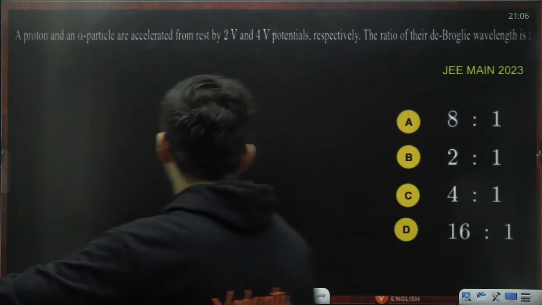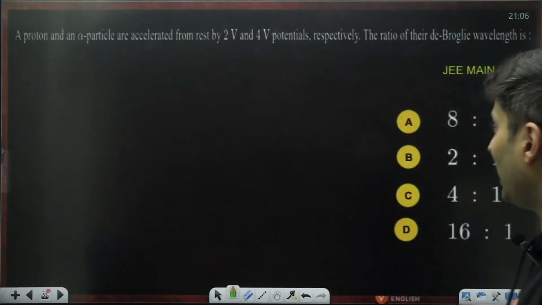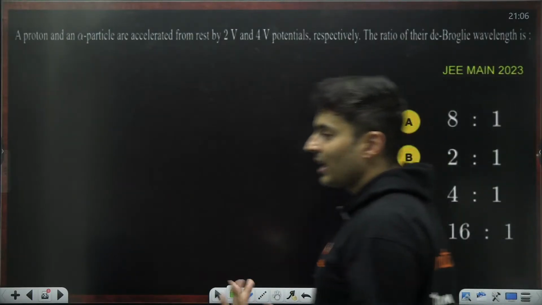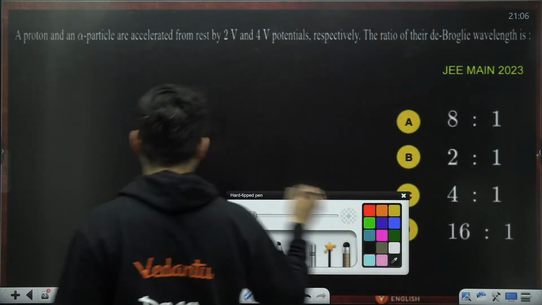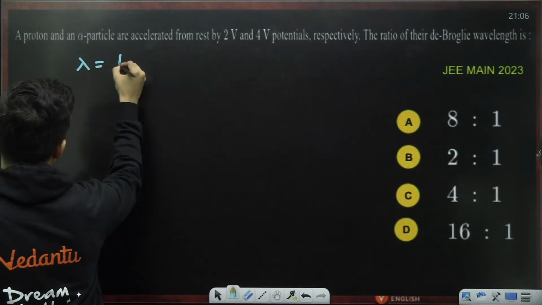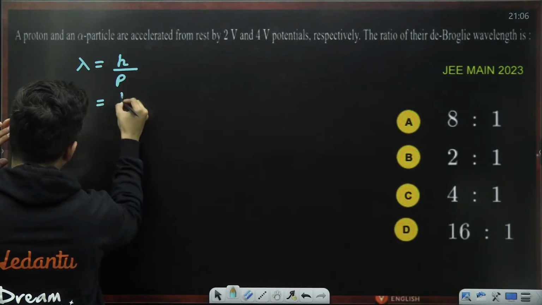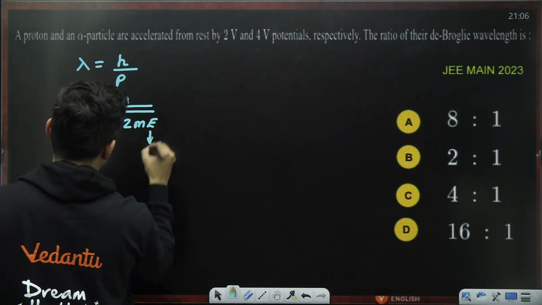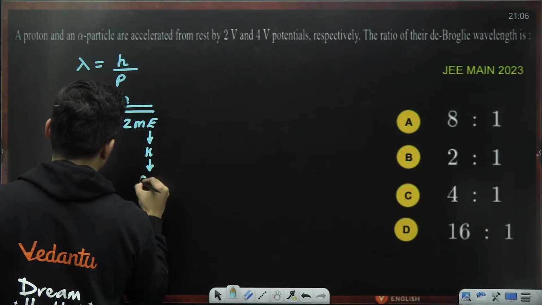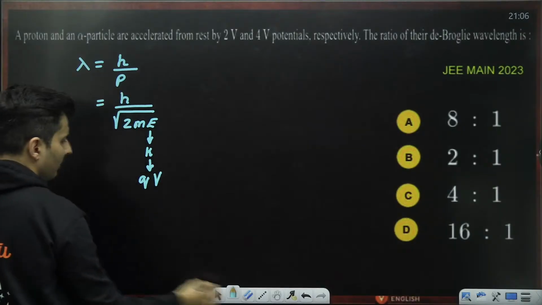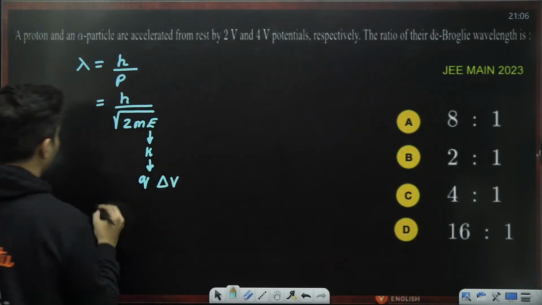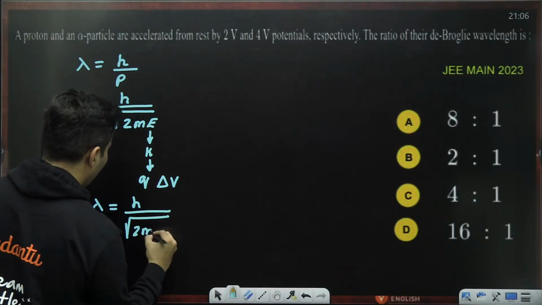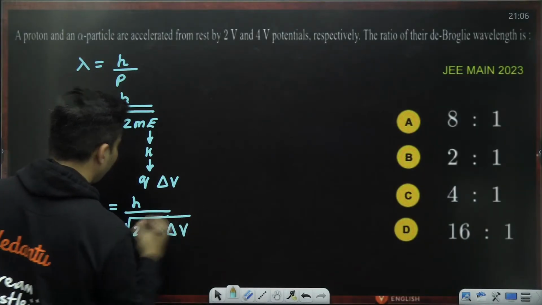The proton and alpha particle are accelerated by 2 and 4 volts. What is the ratio of the de Broglie wavelengths? Again, a question on de Broglie wavelength based on this equation. Lambda is h by p. p is nothing but root of 2 times the energy. This is kinetic energy, and kinetic energy is charge into the voltage difference. So lambda will be h by root of 2mq delta V.